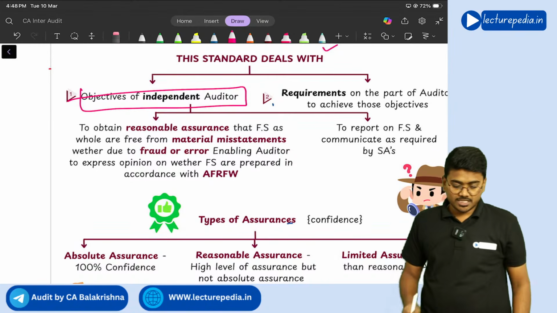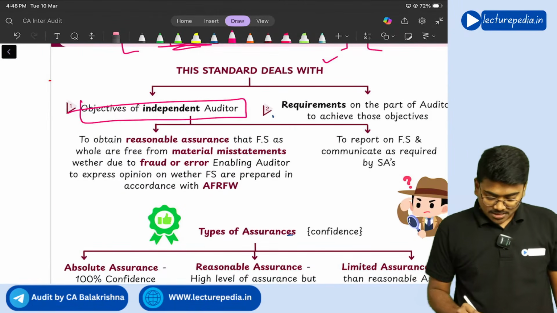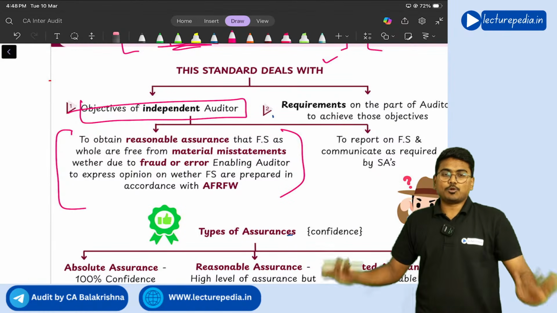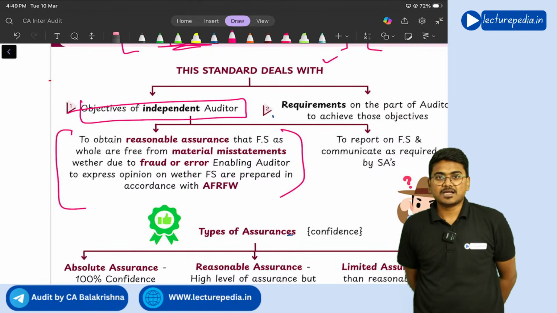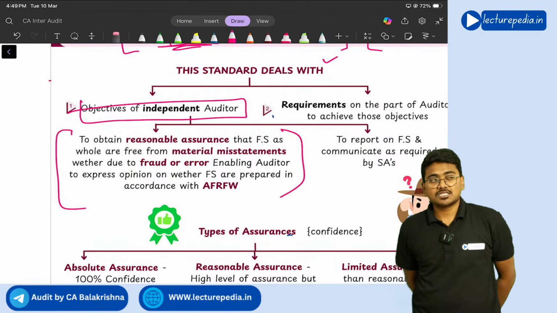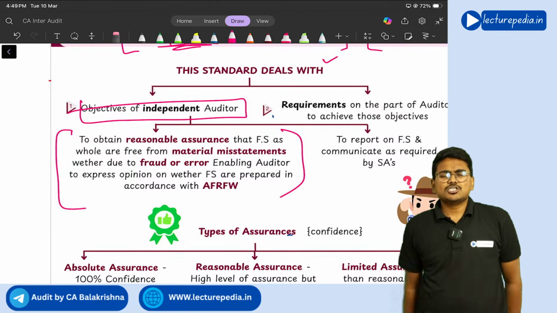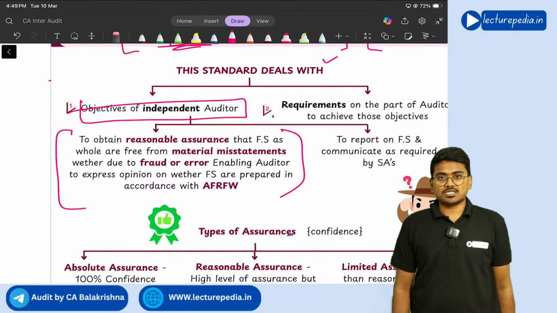Sir, what did you say, sir? Please explain, sir. Yes. This objective is so important that you have to memorize it in such a way that even at 3 o'clock early morning, if someone wakes you up and asks, tell me the objective of audit, you can say it just like that.